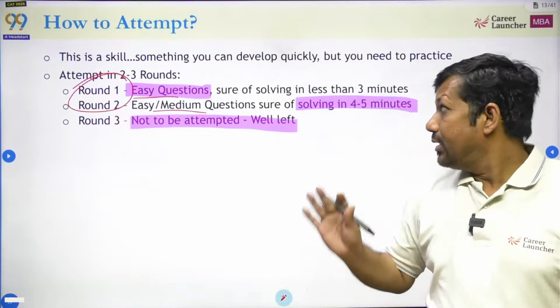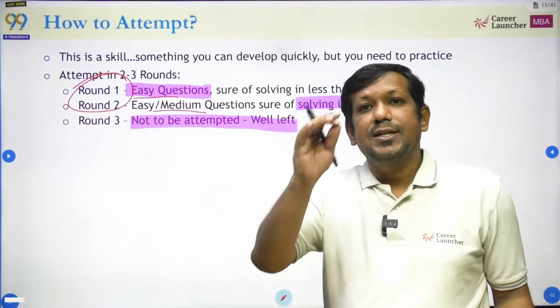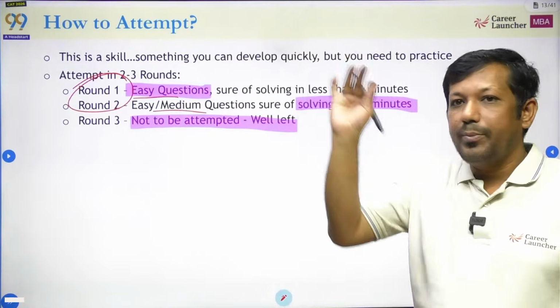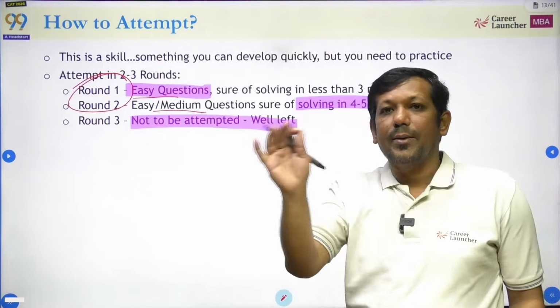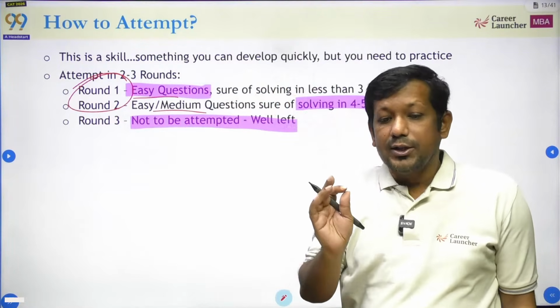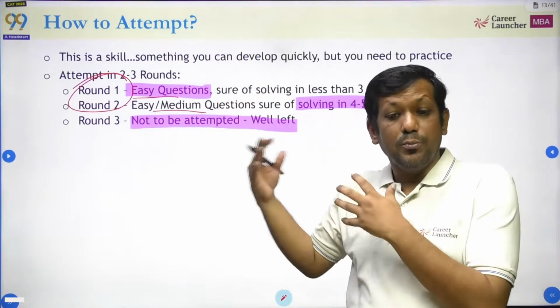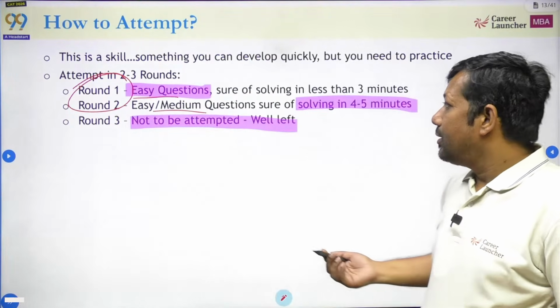But again, the most important thing, what I do and what I think sir also does, is open the question paper. When you are opening the question paper, you are going to read a lot of questions simultaneously. You read the first one, you make a judgment, you read the second, the judgment is made. So basically that's how you can read more questions in lesser time. This is what I think should be done.